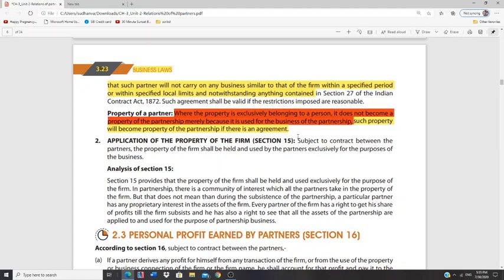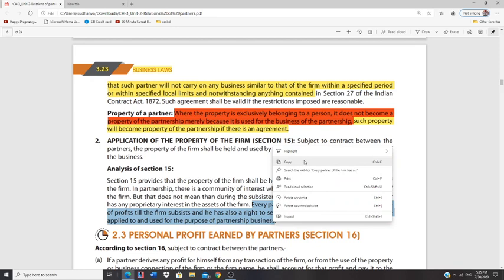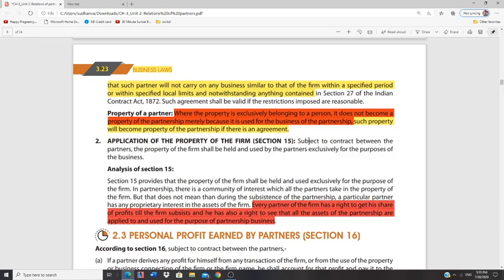During dissolution, every partner, as per his share, will get a part of that particular property. That's what he has explained over here. Every partner of the firm has a right to get his share of profits till the firm subsists, and he also has a right to see that all assets of the partnership are applied to and used only for the purpose of partnership business. So this is what Section 15 of the Partnership Act clearly explains.